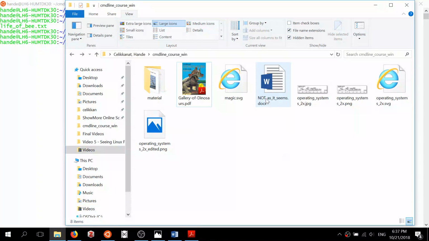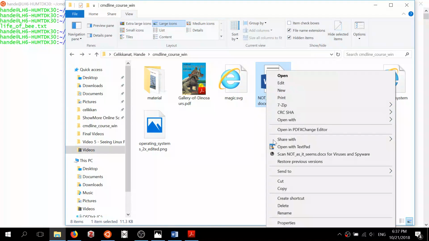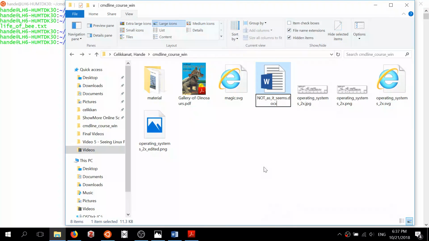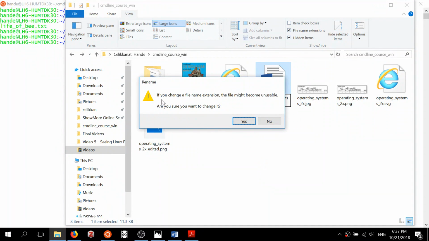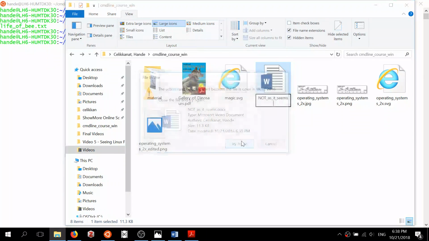And for example, I can go and change the file extension here in Windows. For example, I can remove this docx. When I try to change or remove the file extension, Windows always gives me a warning saying that the file might be unusable, and am I sure that I want to change this? I will say yes to this.